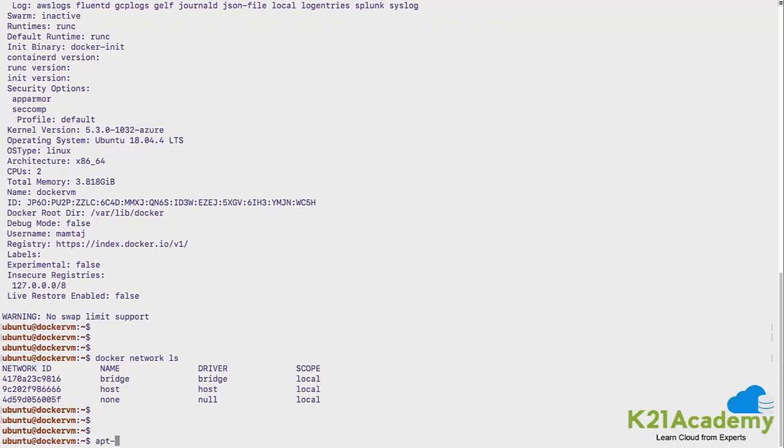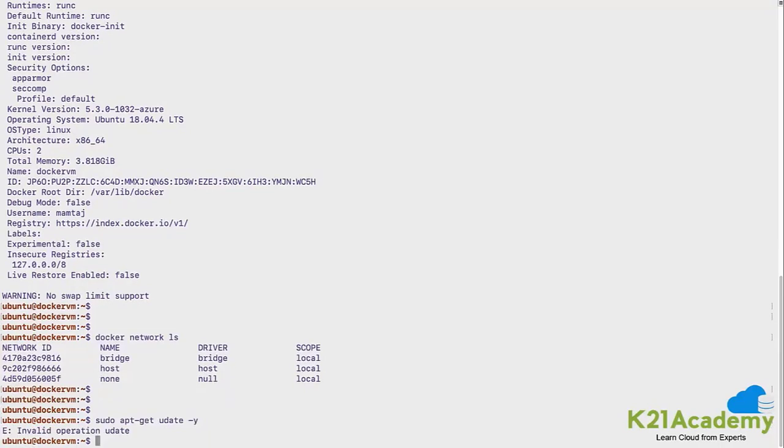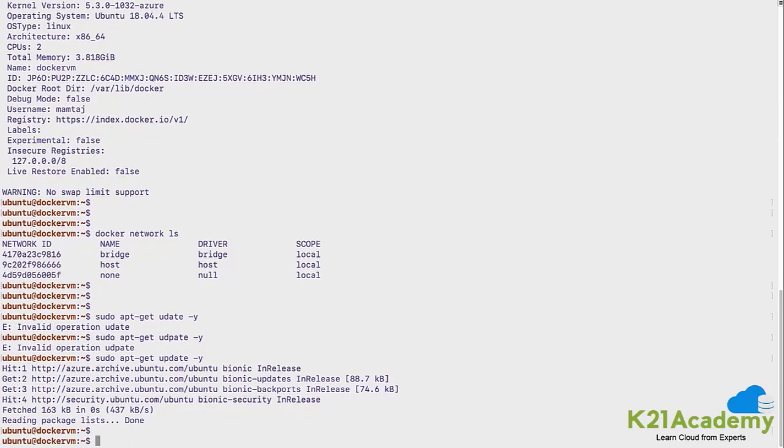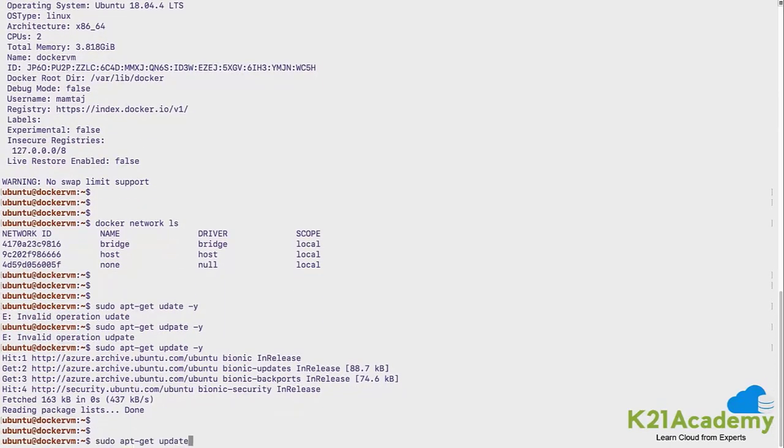I'll just do an apt-get update on this server. Let me do sudo apt-get update with a -y so that it doesn't ask. Okay, there's a typo. There has to be a P. My bad. Yeah. So let this update, and then I would install with apt install command.